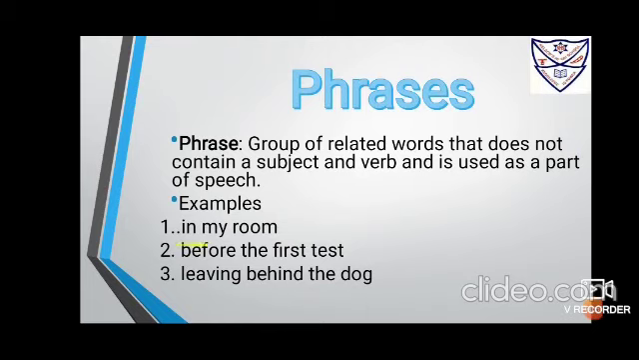Like in my room. So it's what? In my room. Before the first test. What? Before the first test. Living behind the dog. What to do? Living behind the dog. So these are phrases, groups of words that need some complements to complete their meaning. They make some sense, but they do not make a complete sense. Moreover, they won't have a subject or a finite verb. A phrase can sometimes contain a non-finite verb, like in the third statement, living behind. Living behind is a gerund, a non-finite verb.